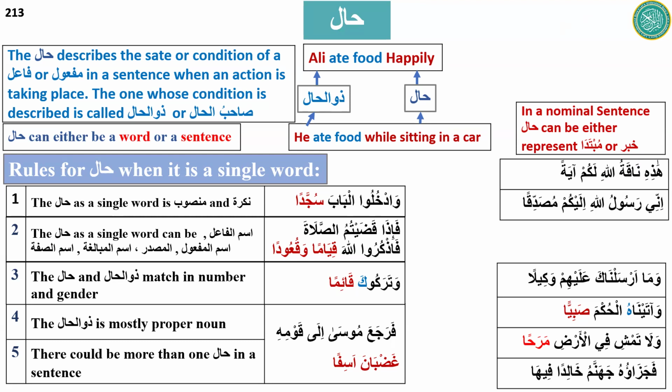Hazihi naqatullahi: this is a female camel of Allah. So hazihi is mubtada, the first ism, and naqatullah is the second ism, and the second ism over here is called khabar. In English, we say hazihi is the subject and naqatullahi is the predicate.